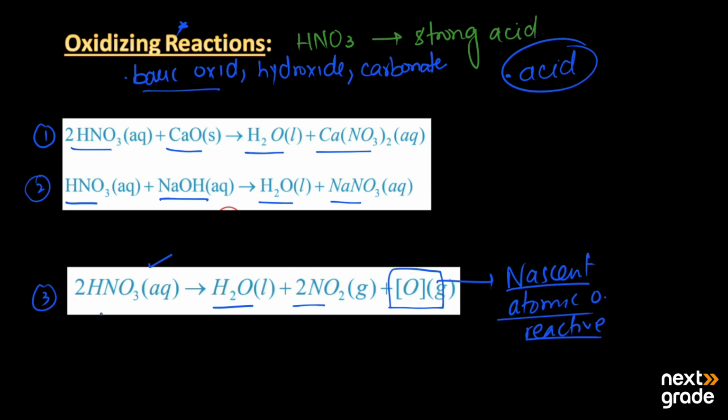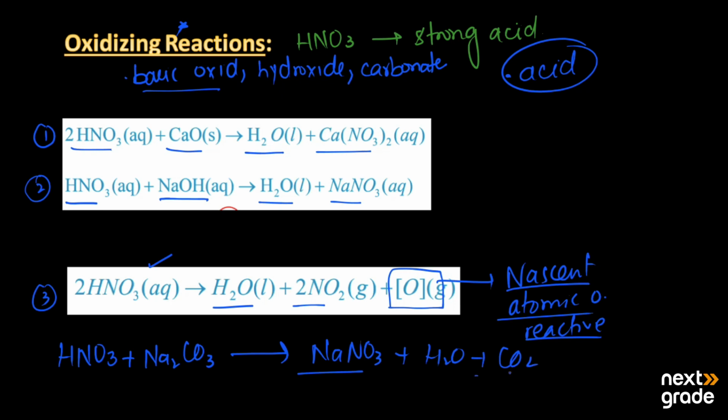On the other hand, it can also react with carbonates. Here we have nitric acid as HNO3. When it reacts with sodium carbonate, it produces sodium nitrate as NaNO3, plus a water molecule, along with the production of carbon dioxide. So this is a simple reaction of nitric acid.